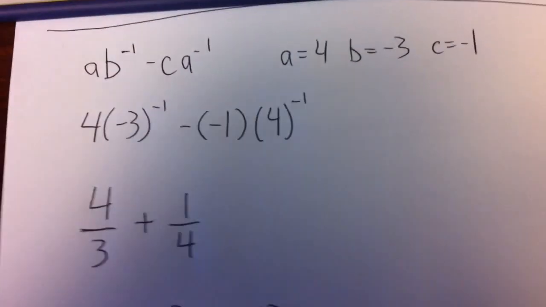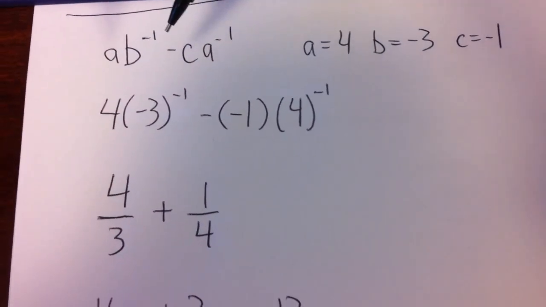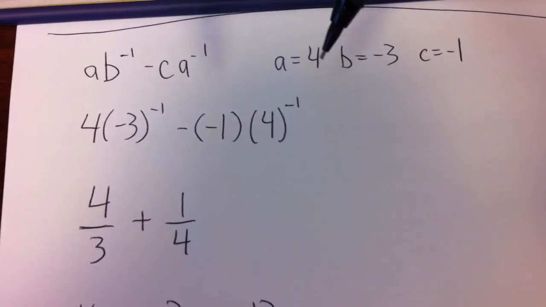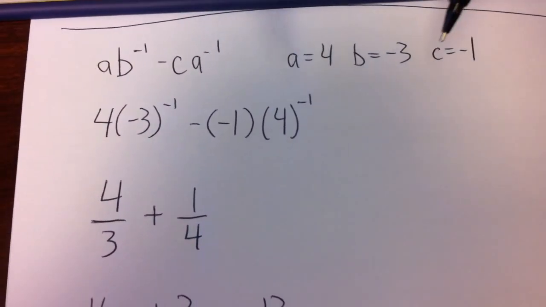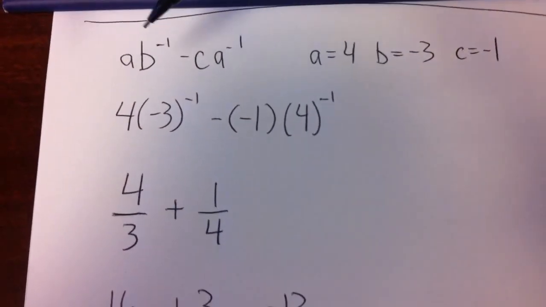One of the problems you missed looked like this. You have a times b to the negative 1 minus c times a to the negative 1, where a equals 4, b equals negative 3, and c equals negative 1. So the first thing you're going to do is substitute in all these numbers for the letters.